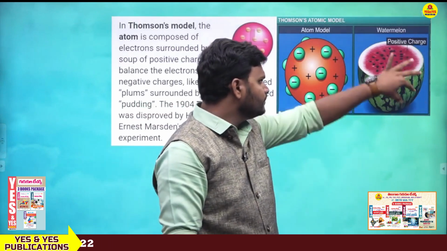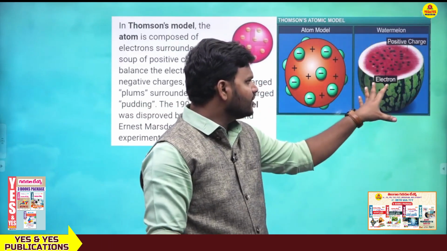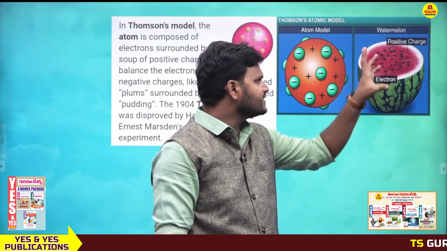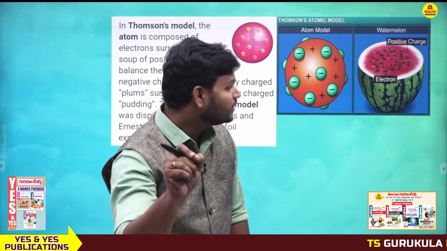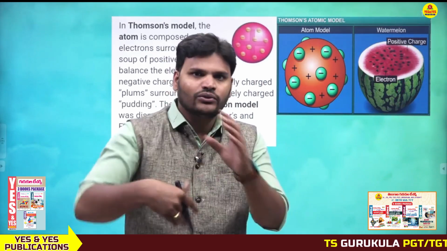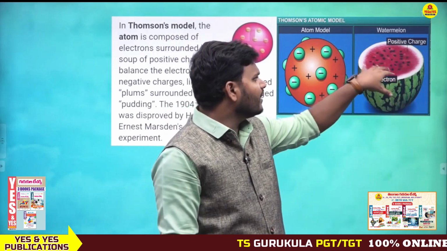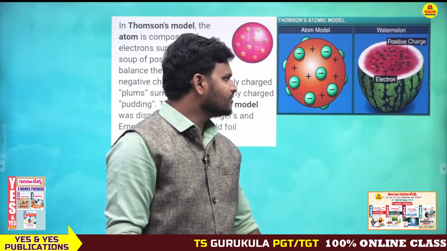If you look at this picture, the black seeds, you have to assume that is electron. Next, the remaining red color part is nothing but positive charge.